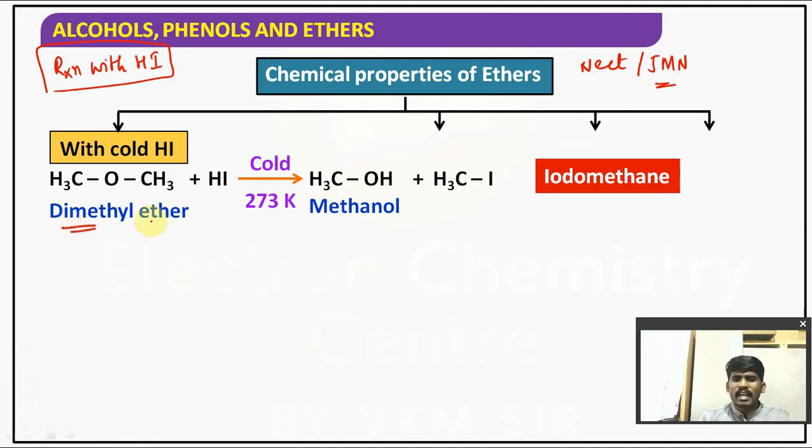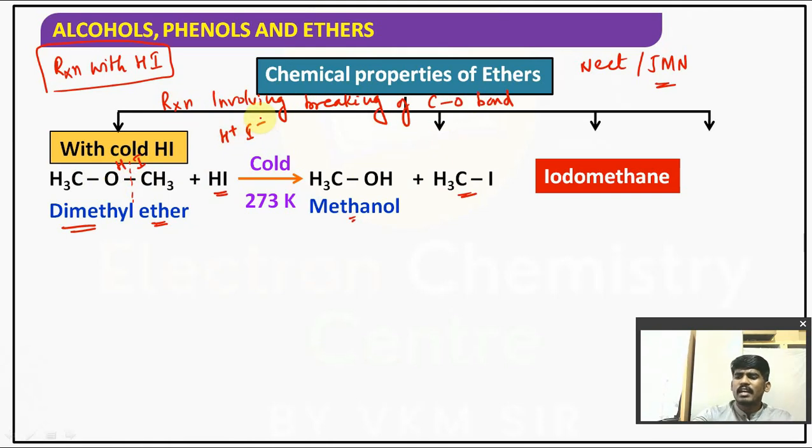See, dimethyl ether reacts with HI. What will it form? It is a reaction involving breaking of the C-O bond. If you break this bond, you will get H here and I here. So methanol plus CH3I. How can HI be dissociated?